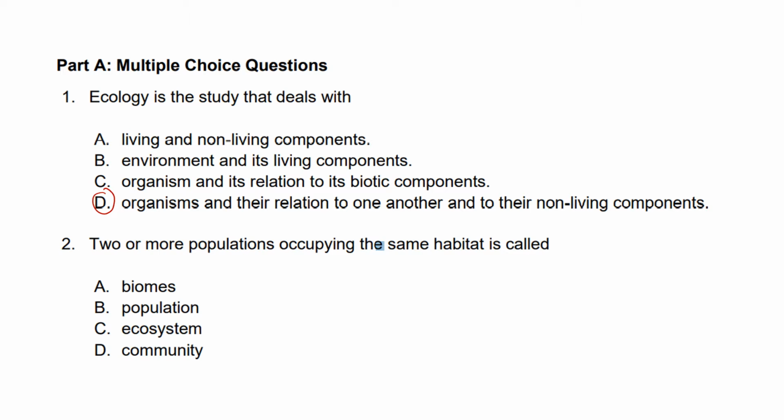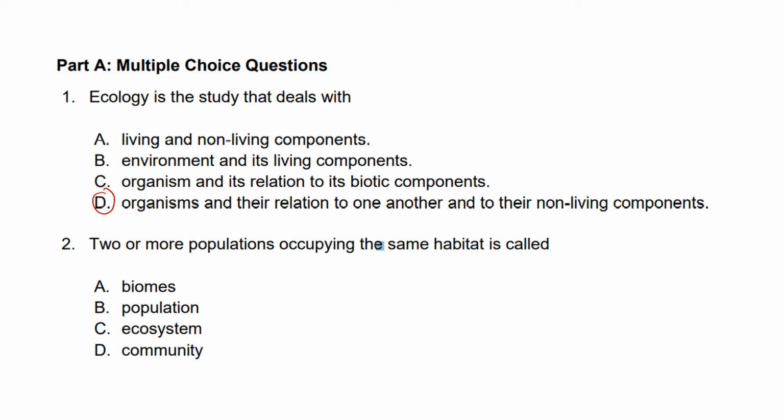Basically, ecology is the field of study that deals with interaction between individuals of the same species or interaction between individuals of different species. Individuals of the same species may compete for food, for space, for shelter, or even for finding mates to breed.